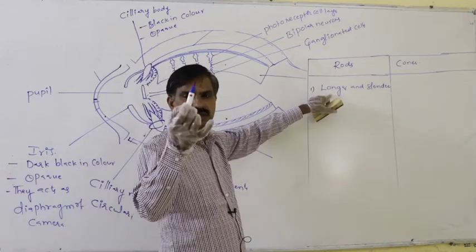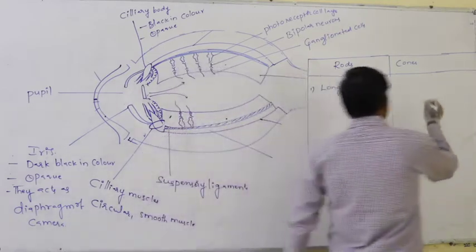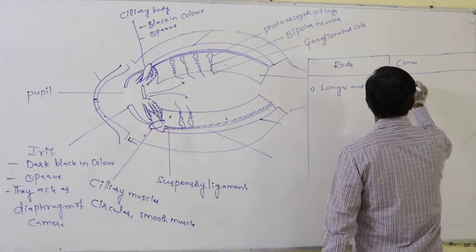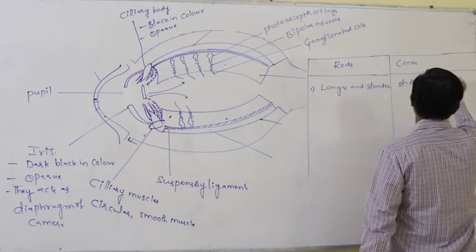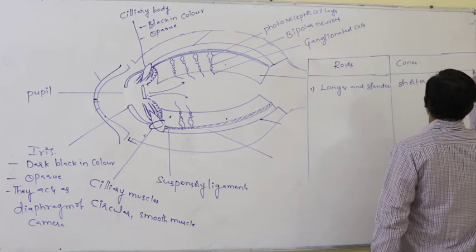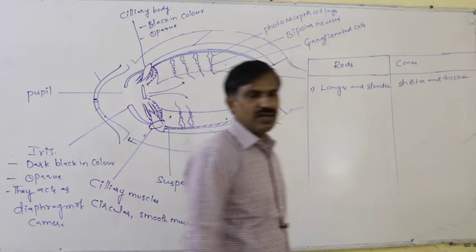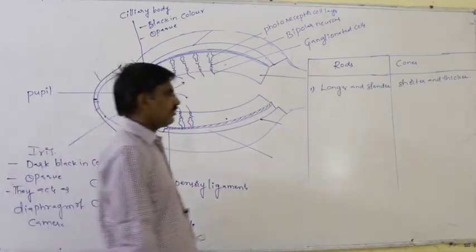Rod cells are long, cylindrical, like a cylinder, and rounded. Cones are shorter and thicker. These cone cells are short in length and very thick.